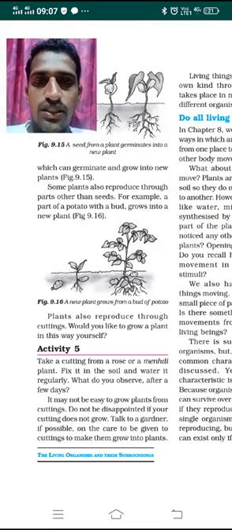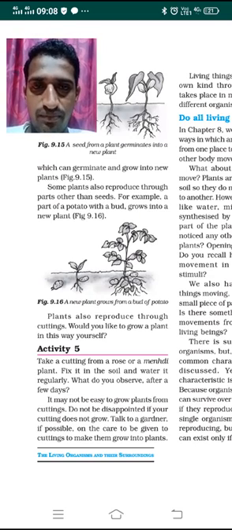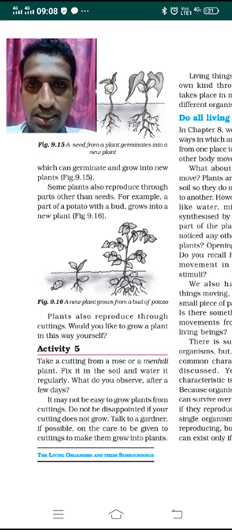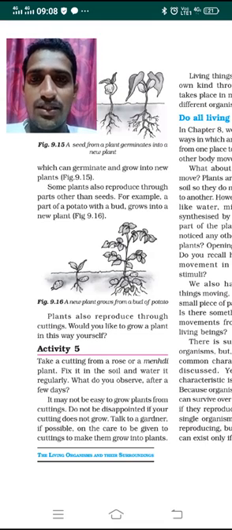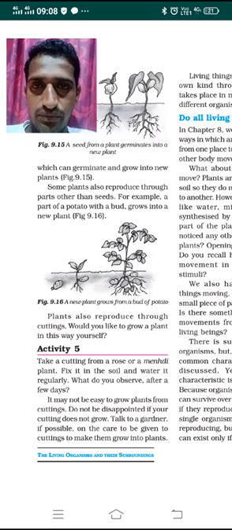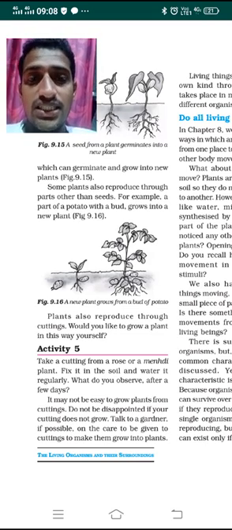Now some plants also reproduce through parts other than seeds. Different methods are there: a plant can reproduce by stem cutting, by leaves, bud, or roots, and from that the plants grow into young ones.